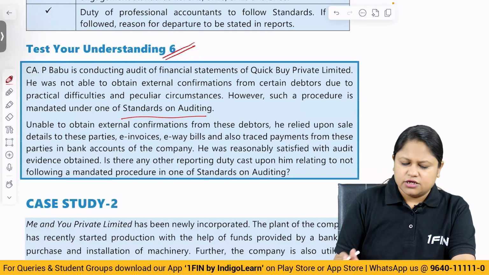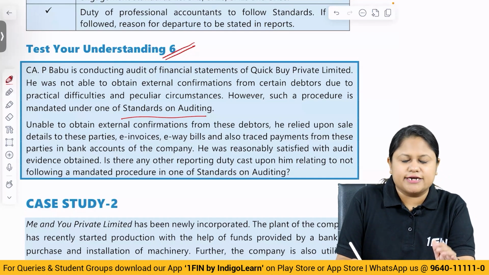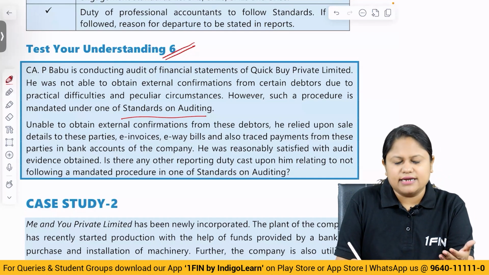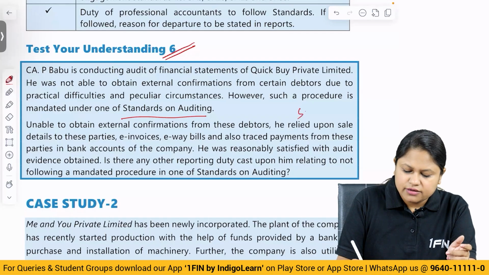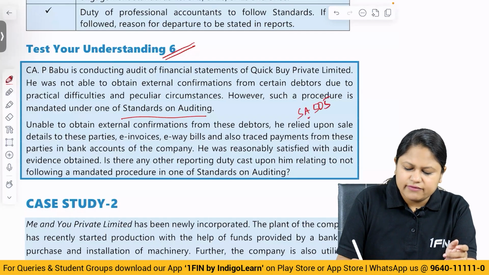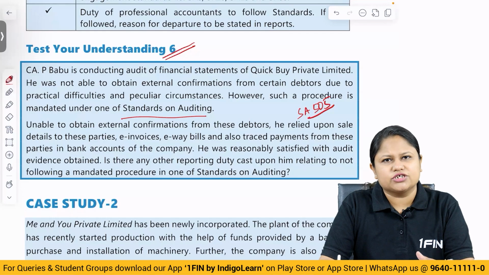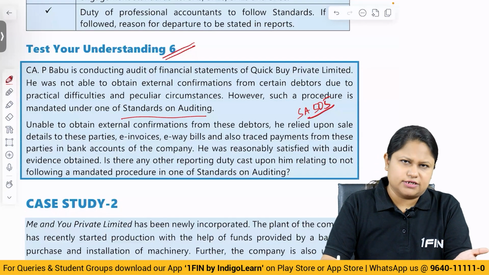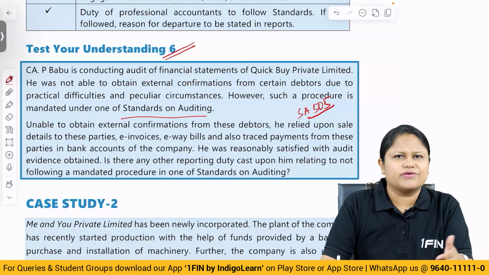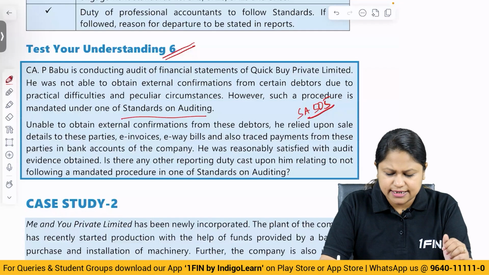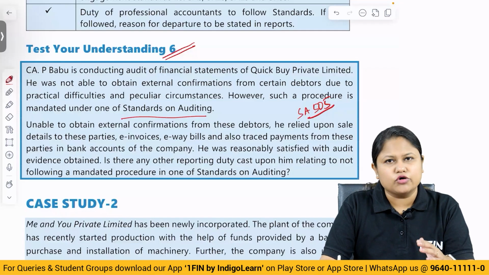So first of all, they are discussing a standard which you will get exposed to, or you will be covering it as a part of the audit evidence topic, which is SA 505, where we are going to discuss the concept of external confirmation. So external confirmation, by this standard we are required to obtain external evidences, that is confirmation from the external parties which we consider to be sufficient appropriate evidences for the purpose of existence, valuation of the debtors and all that, correct? Here what has happened is they are telling you have to obtain external confirmation, but it is not happening.